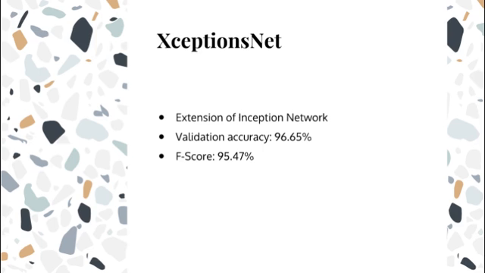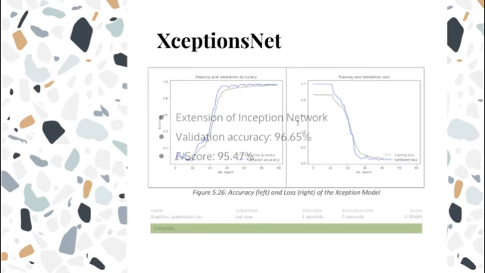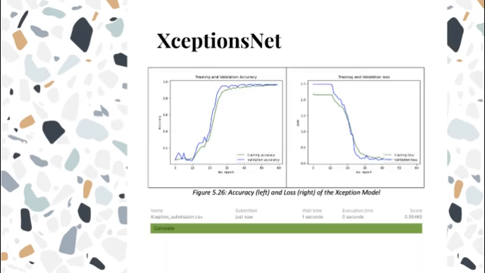The accuracy of this model is 96.95% and the Kaggle F-score comes out to be 95.47%. Here we can see the results of Xception as we discussed in the last slide along with the plots for training accuracy and loss.